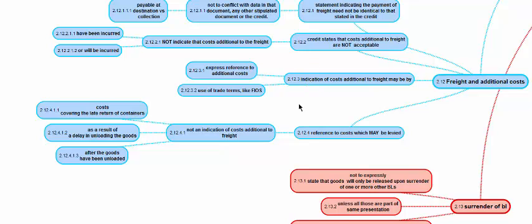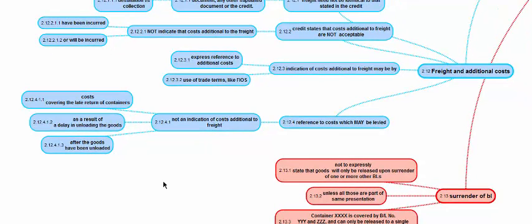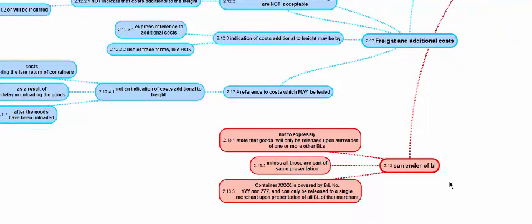What are the costs which are not considered as additional to freight? A reference to the cost which may be levied is not an indication of the cost additional to freight. Which cost? The cost covering the late return of containers, cost incurred or levied due to delay in unloading the goods because the ship arrived late, the ship did not leave the port, the containers were not unloaded for whatever reason, or after the goods have been unloaded, the container is not being returned, late return of. So demurrage and detention charges are not considered as cost additional to freight.